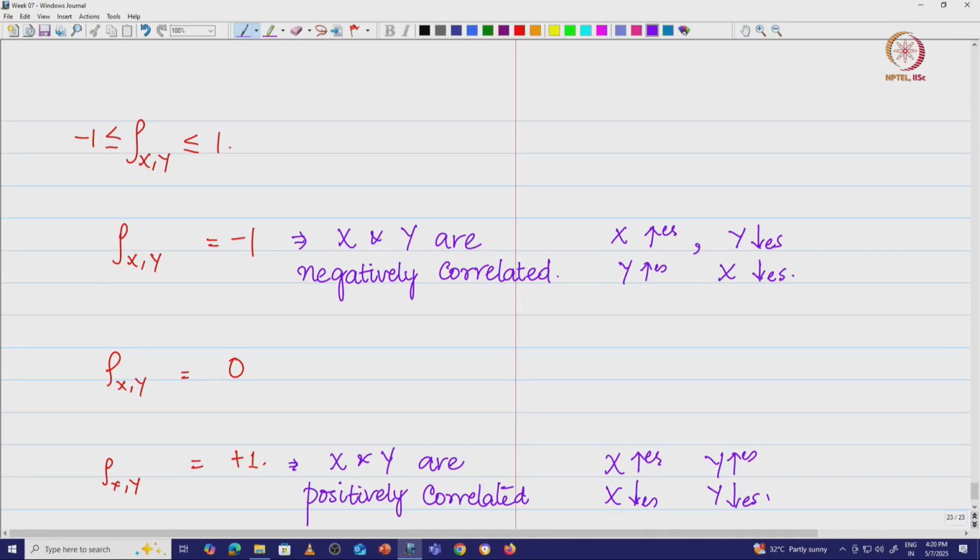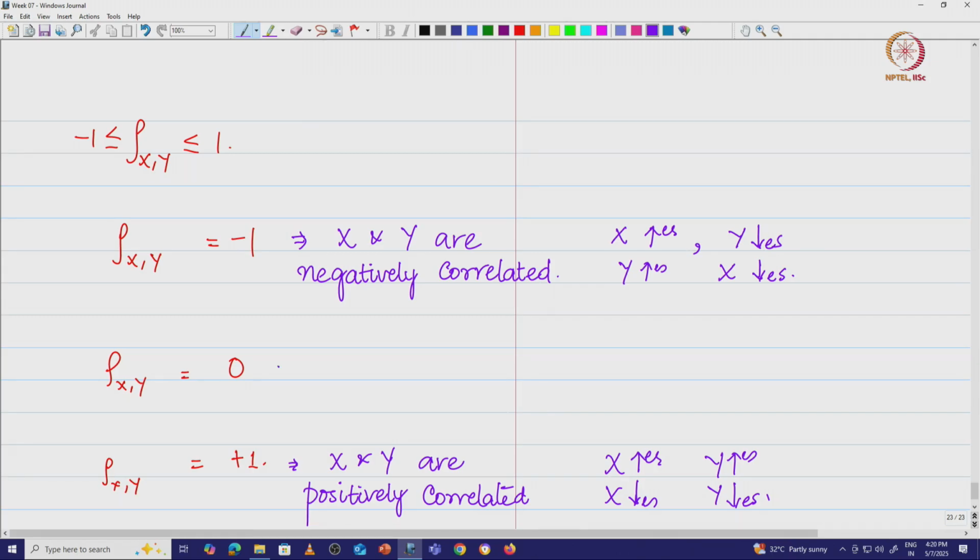In the first case, we said if you bunk more, that means if you do not attend, the number of classes that you do not attend and the attendance percentage are negatively correlated. And x and y, the number of classes you attend and the attendance percentage, are positively correlated. Strongly positively correlated and strongly negatively correlated.